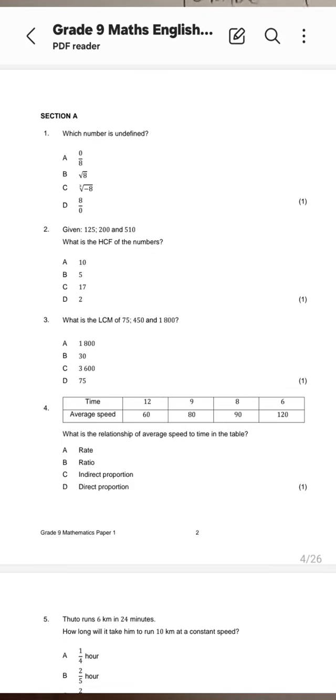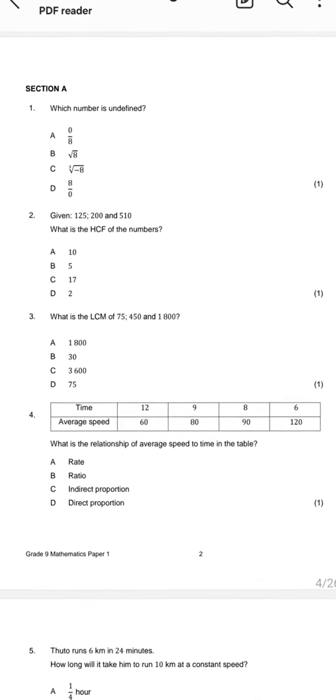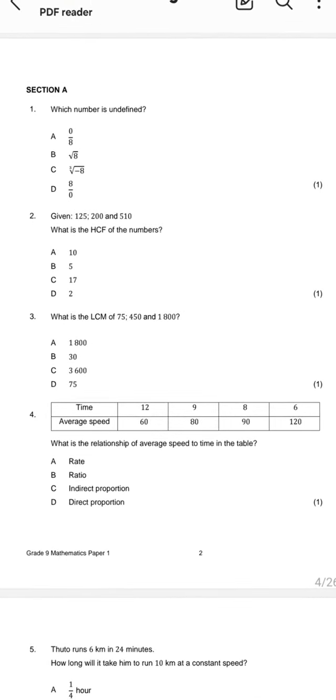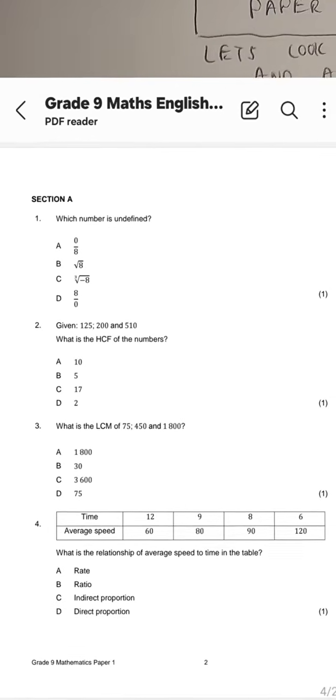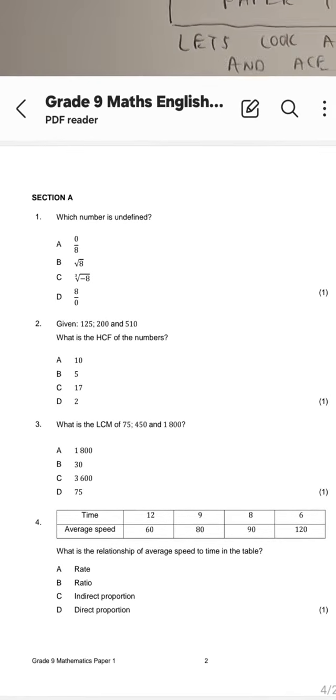So section A, you can see there: which number is undefined? A, is it 0/8? B, is it the square root of 8? C, is it the cube root of -8? Or D, is it 8/0? So which one is it, guys? Which number is undefined according to that question there in section A? Is it A, 0/8? Is it B, the square root of 8? C, the cube root of -8?